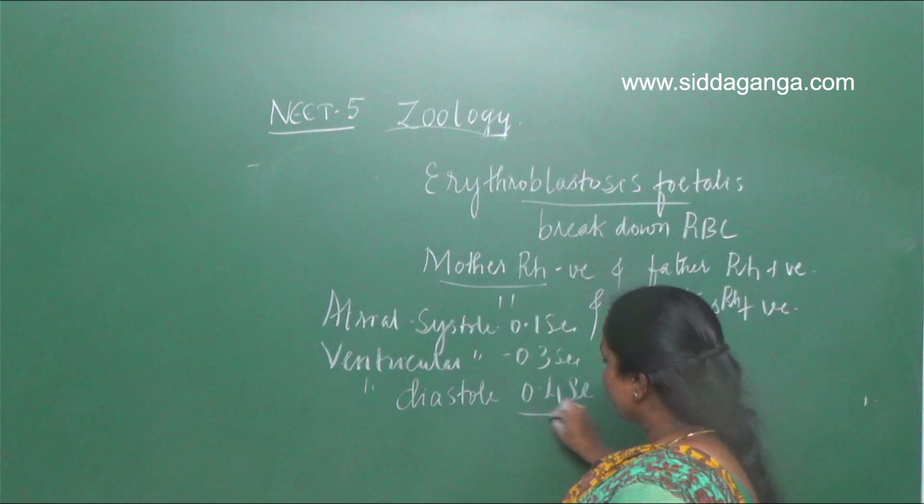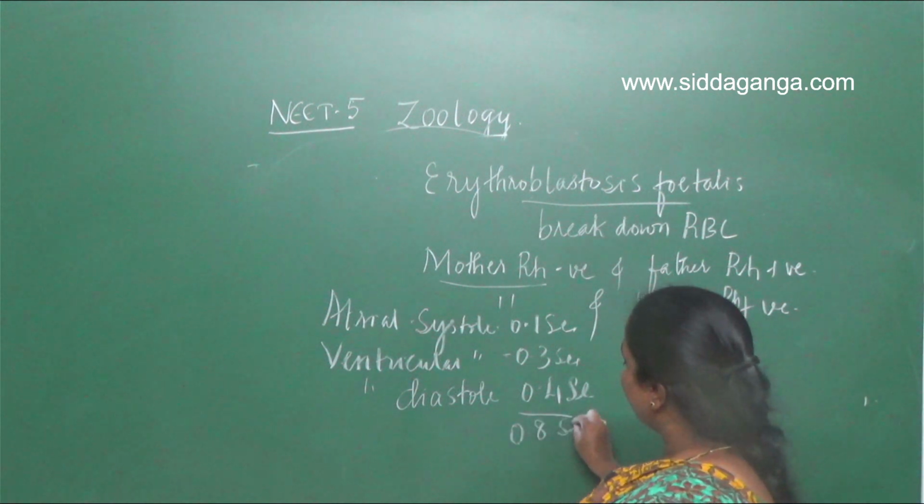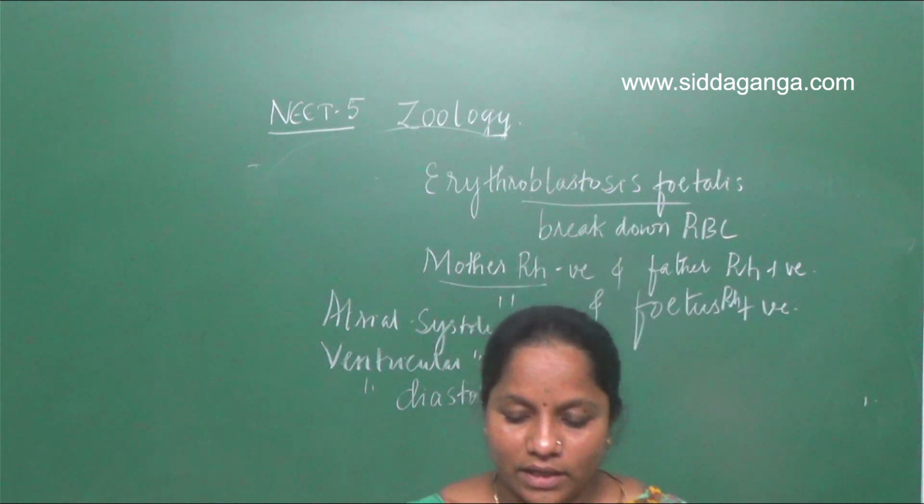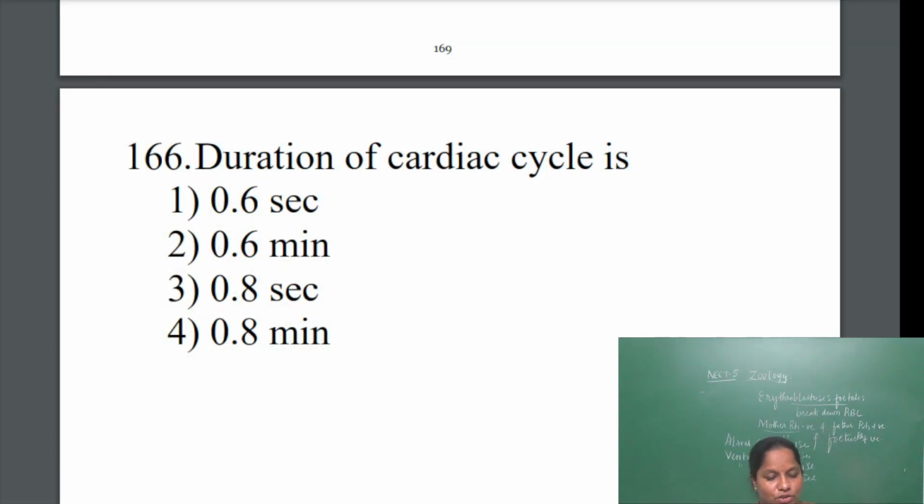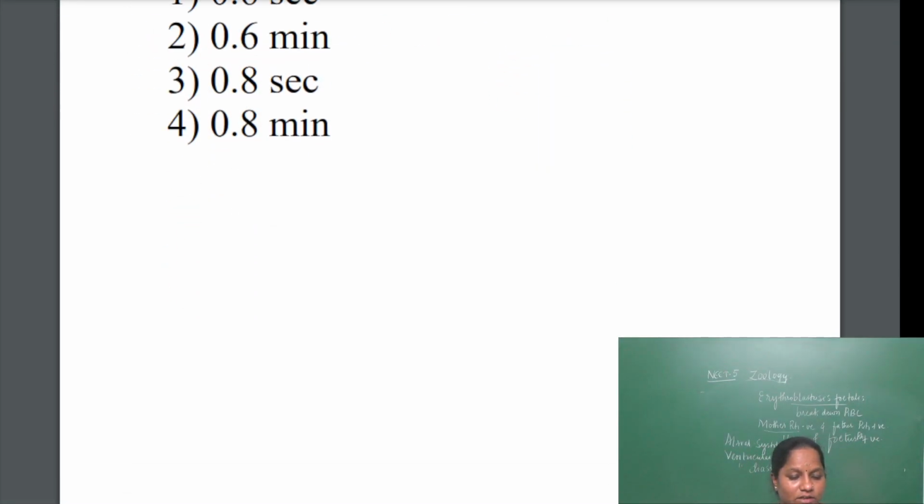So in total it is 0.8 seconds. So the cardiac cycle will run for how much time? 0.8 seconds. So the answer is the third one.